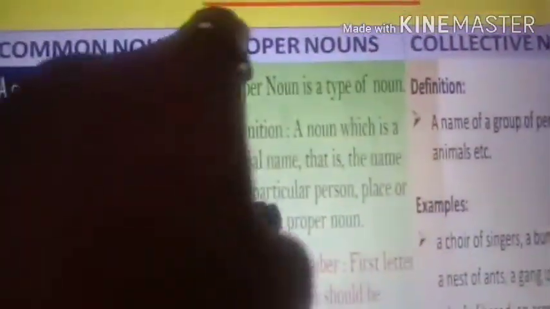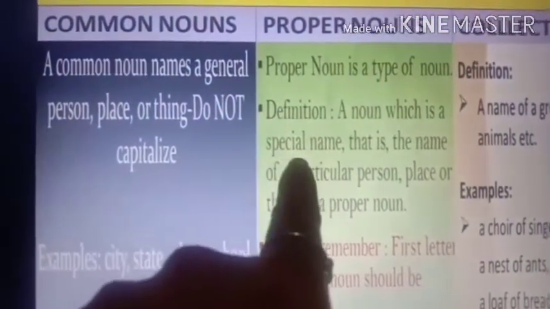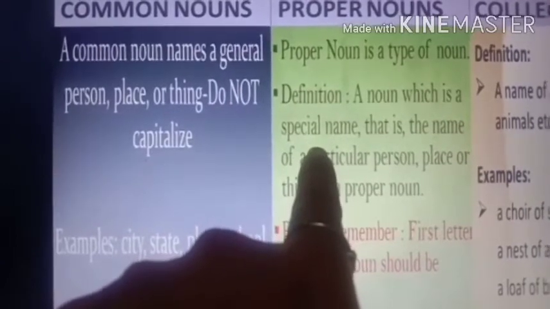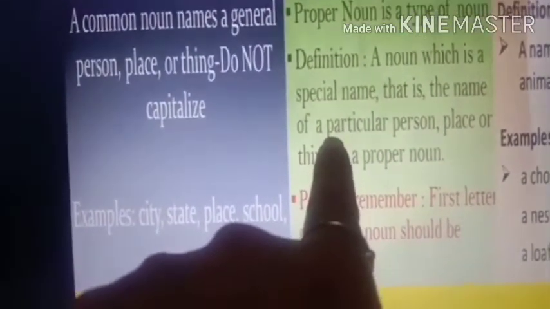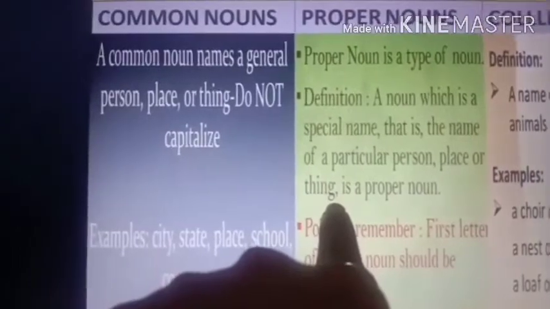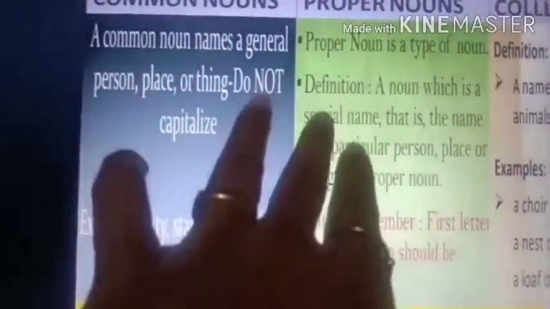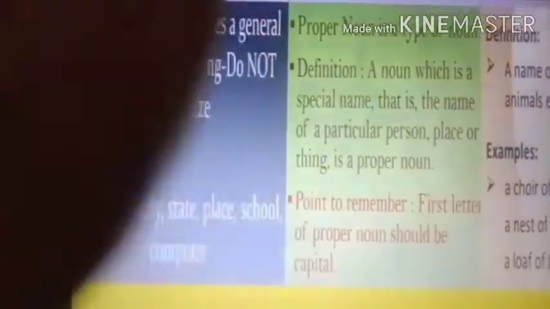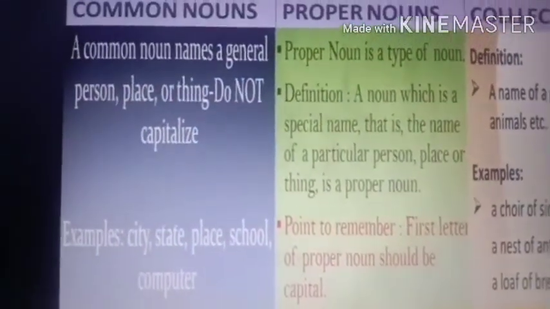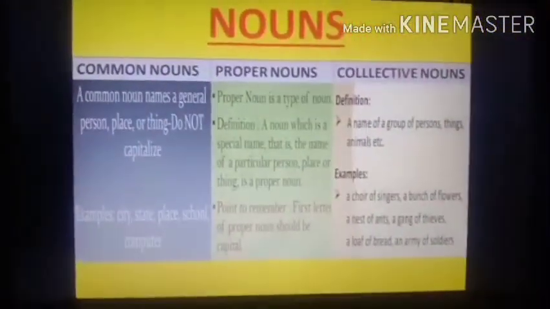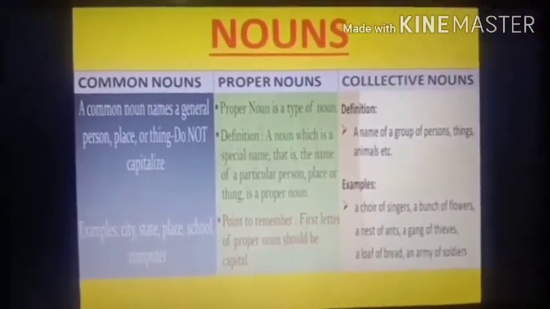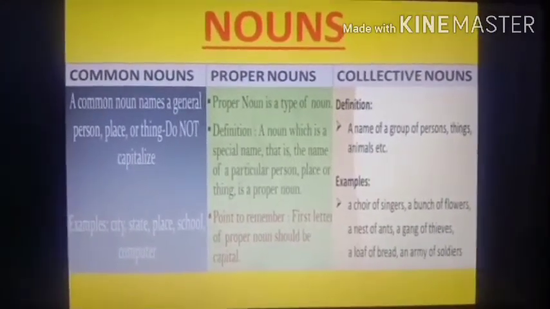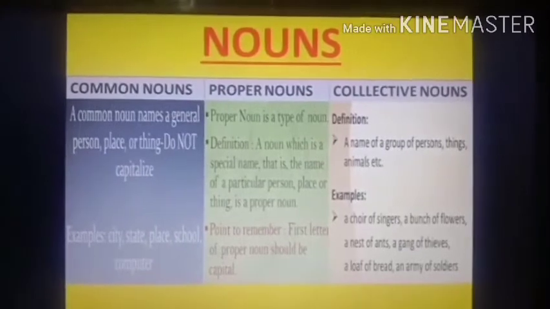Now proper noun means a noun which is a special name. So if a special name is given, that is the proper noun. It is the name of a particular person, place or thing. So when the name is given, I explained to you, it becomes a proper noun. See, the first letter of a proper noun should be capital. Okay, the first letter of a proper noun is always capital. So now you have understood, because I gave you the examples and then I told you the definition, so you understand in a better way.